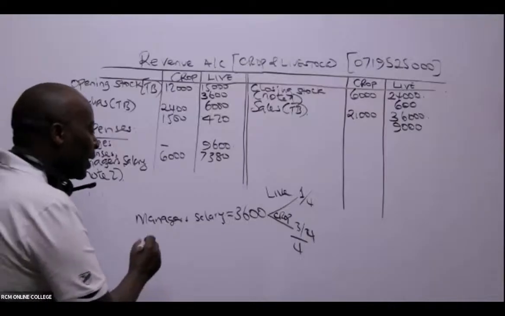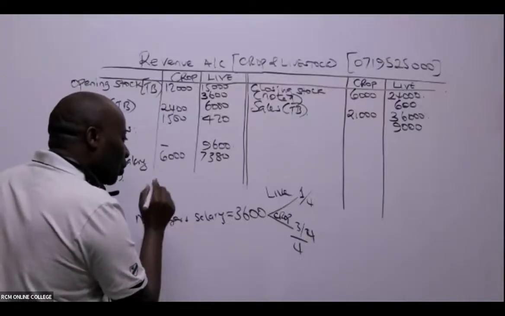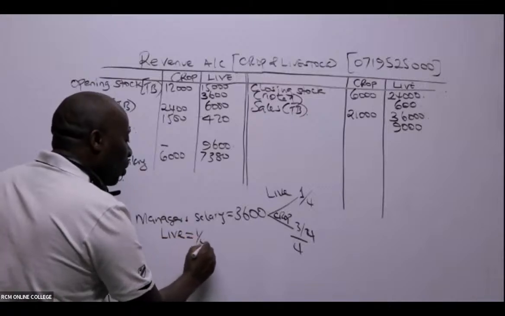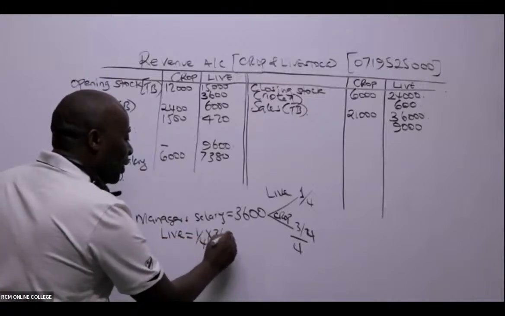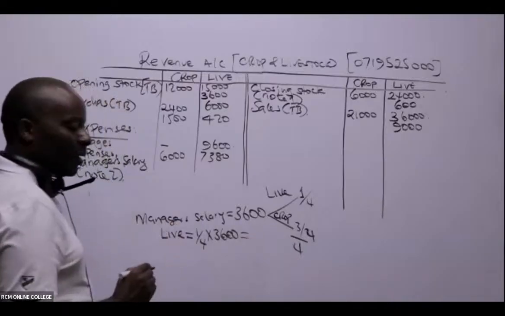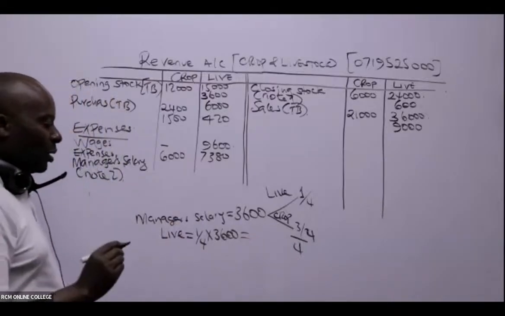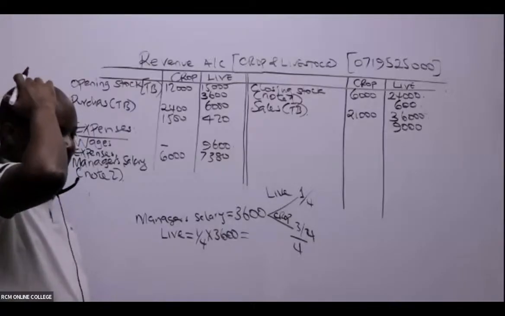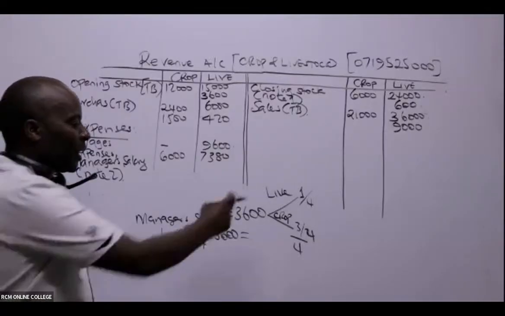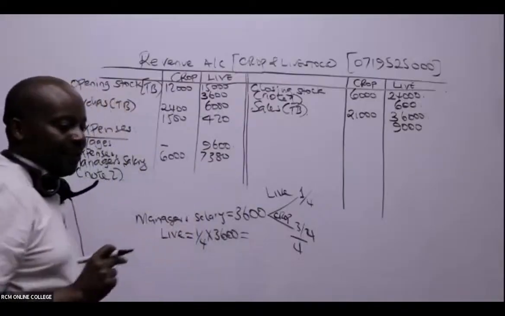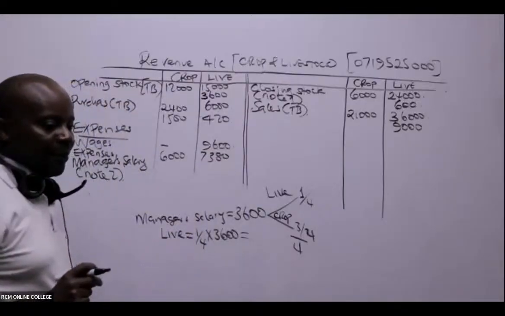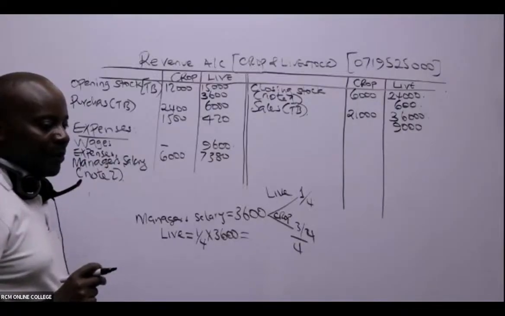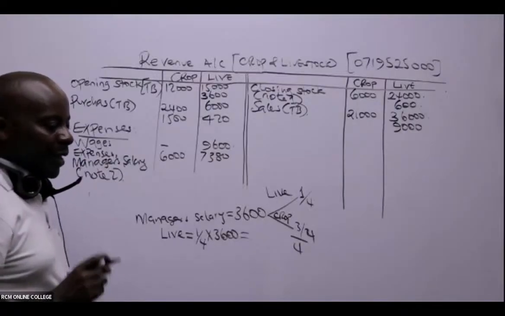So meaning, ladies and gentlemen, the manager's salary going to livestock will be a quarter of 3,600. Are you able to give me this answer? A quarter times 3,600 is $900.